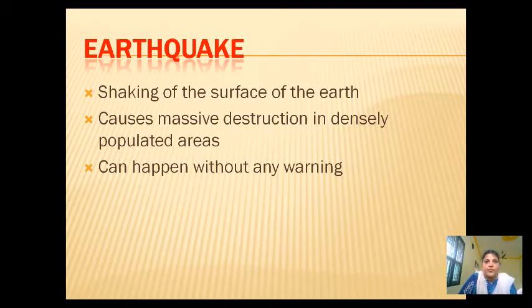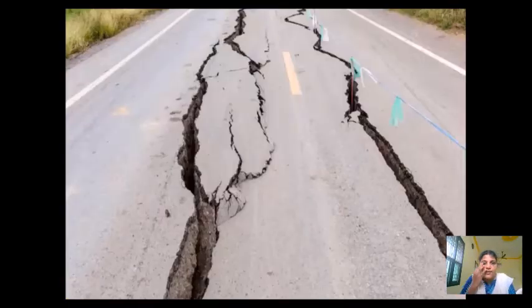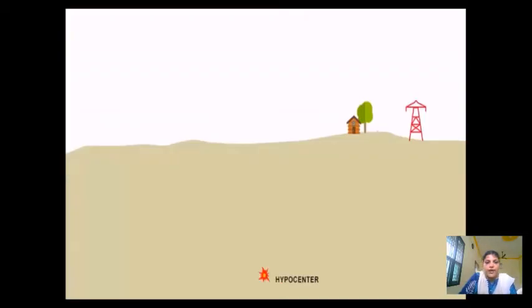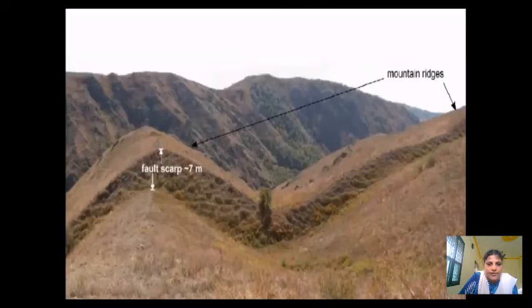To know about the cause of this earthquake, we need to see the next picture. When you see this, there is a crack on the road, and this is caused due to the seismic waves that evolve from a particular center called the hypocenter. Why does the earth shake?